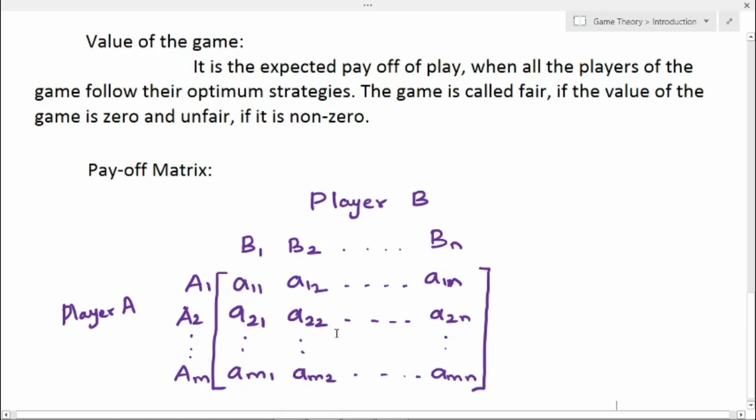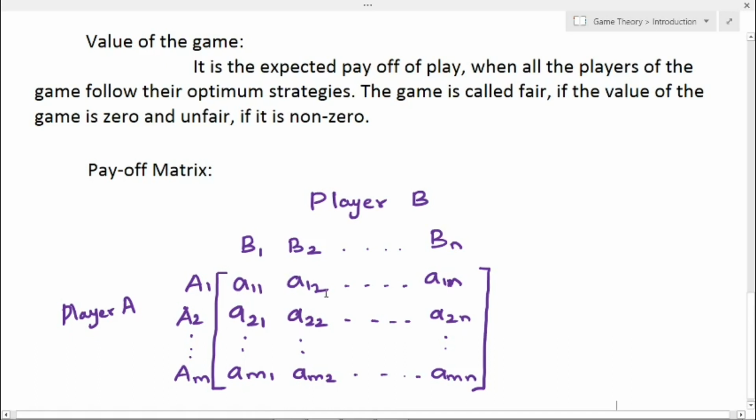These values are the payoffs which player A gains from player B if player A selects a particular strategy. For example, player A selects the strategy A1 and player B selects the strategy B1. The payoff value is A11. Since the game is a zero-sum game, the gain of one player is equal to the loss of the other player.